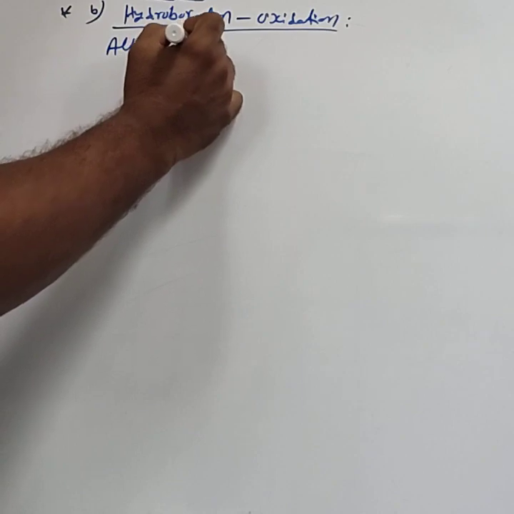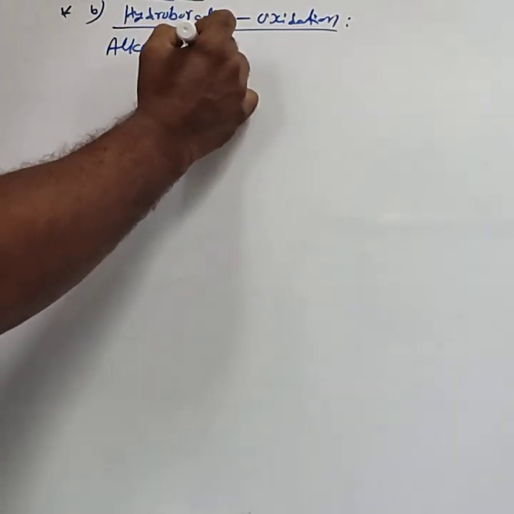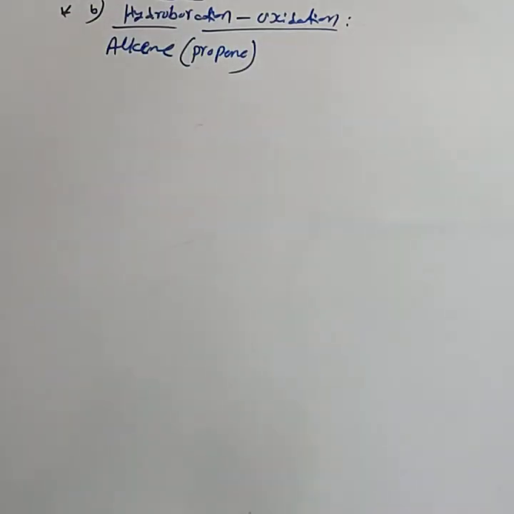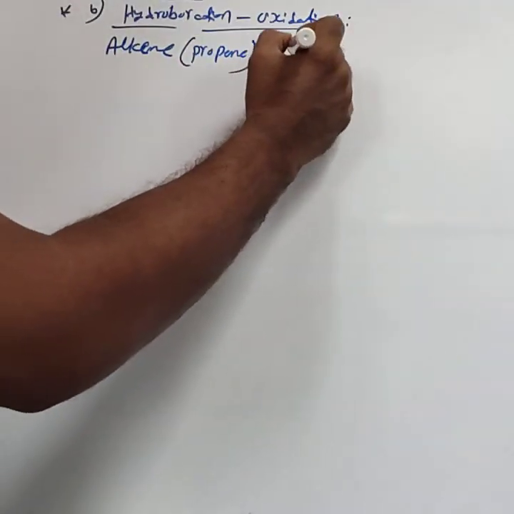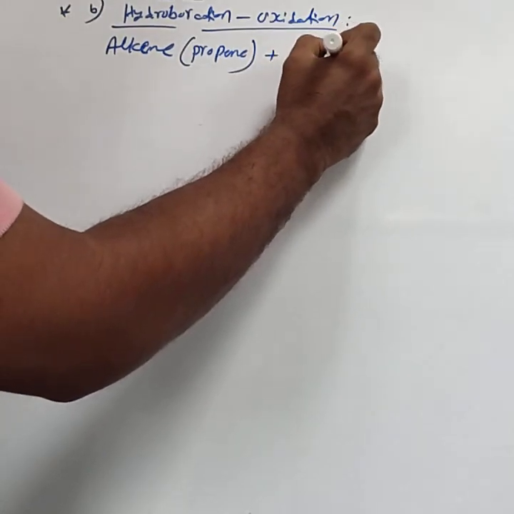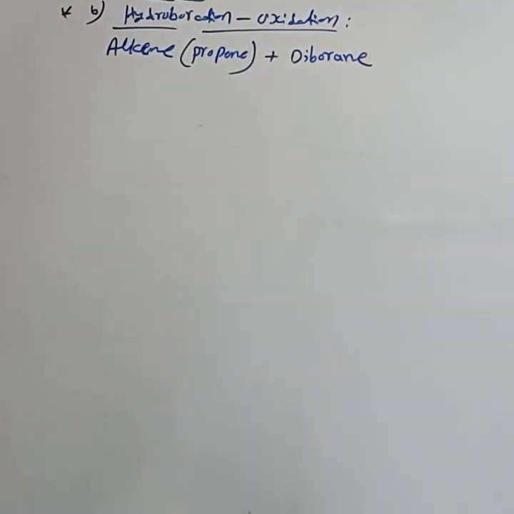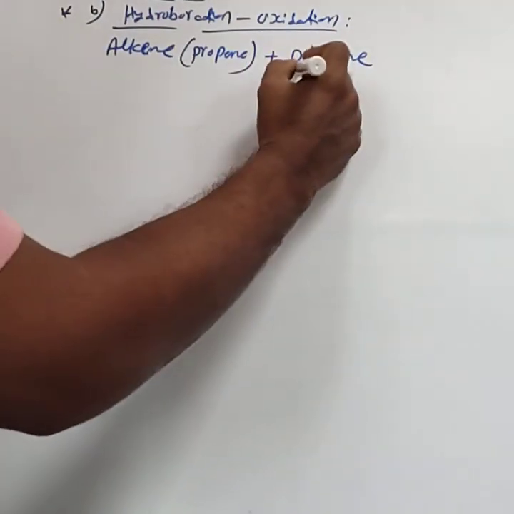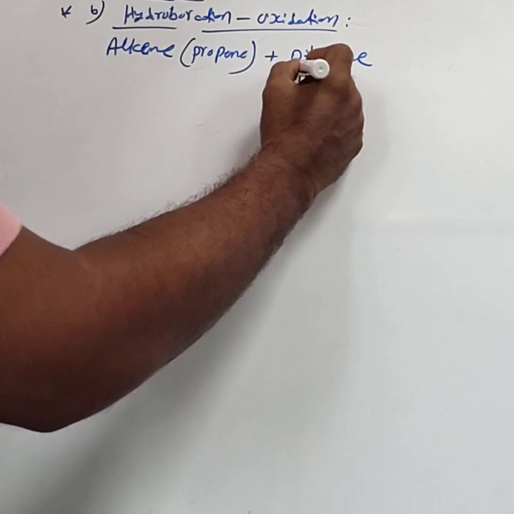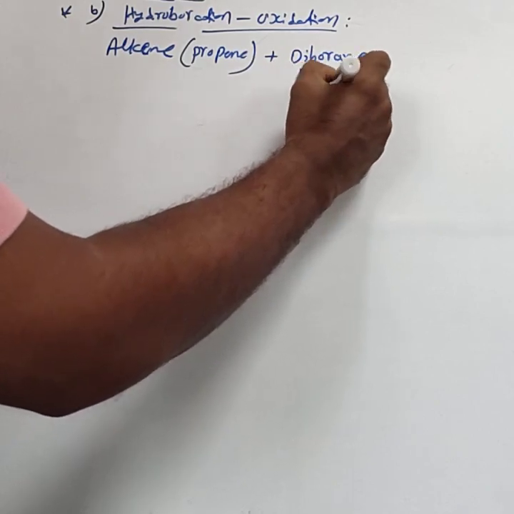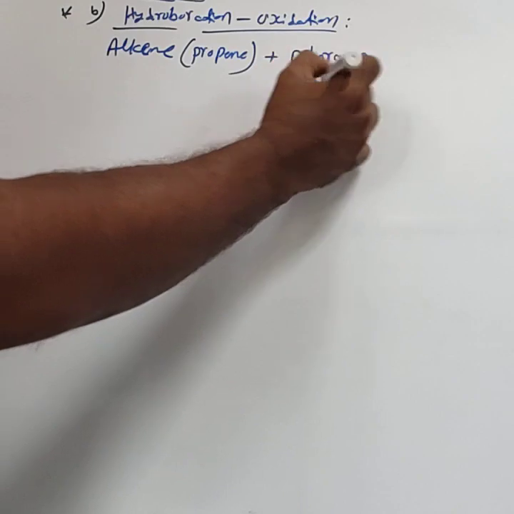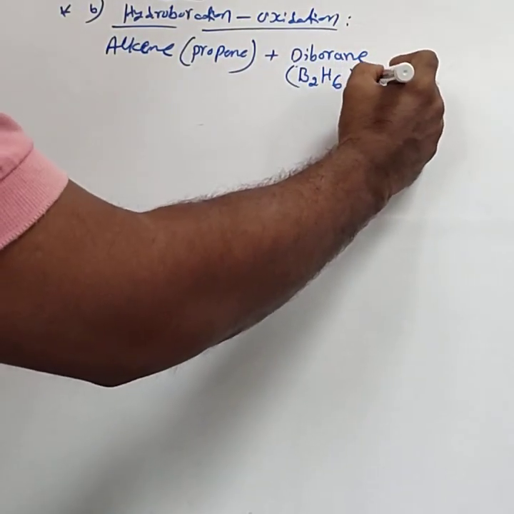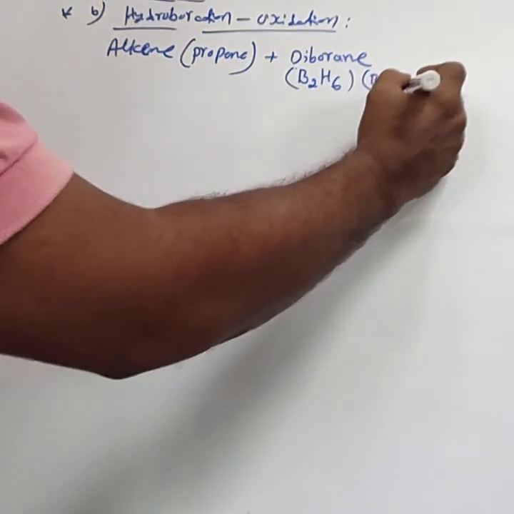Alkene reacts, in our syllabus you consider propene. Alkene reacts with diborane. In the first year syllabus, you have studied about diborane and the structure of diborane. The formula is B2H6. This is the formula of diborane. For our convenience, B2H6 can be taken as BH3 twice.